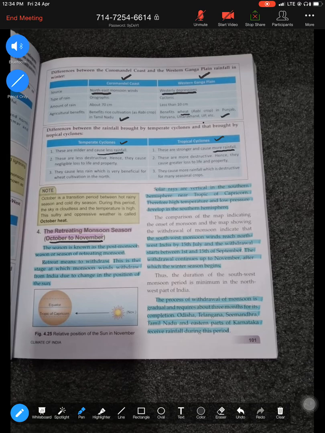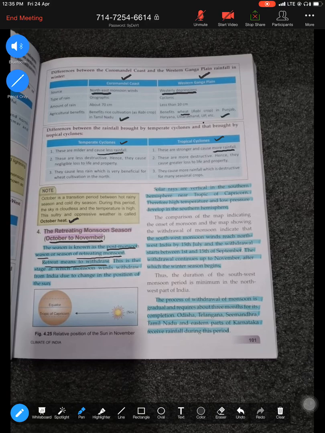Now before we proceed further, one term that you must know: during the month of October you see that there's a cloudless sky, the temperature becomes very high, the weather becomes very oppressive in nature. So that period during October is known as October heat. So just learn the definition of October heat. Now what happens? Why does the monsoon retreat? So this season is known as post-monsoon, meaning after monsoon, or the season of retreating. Retreat means to withdraw.